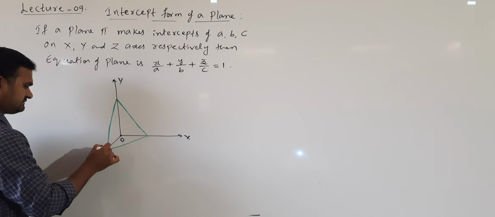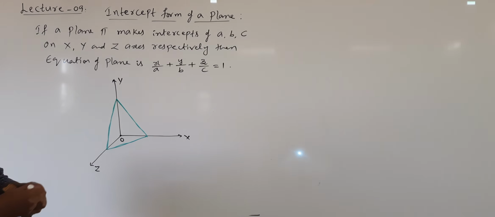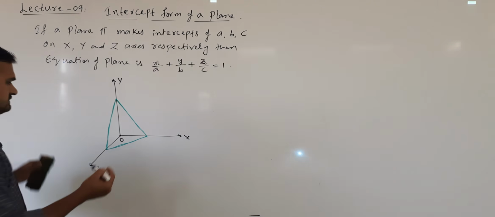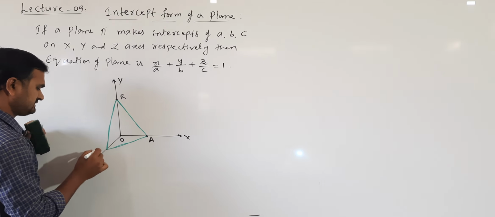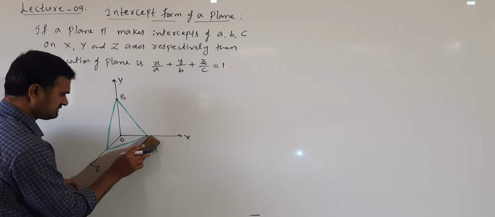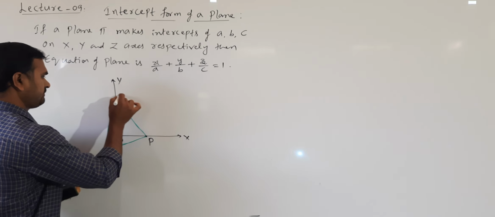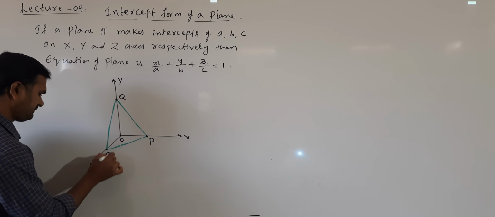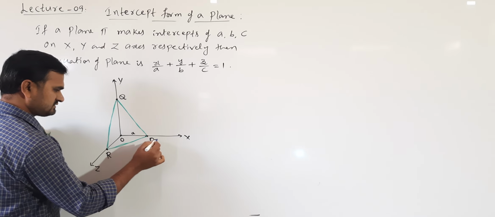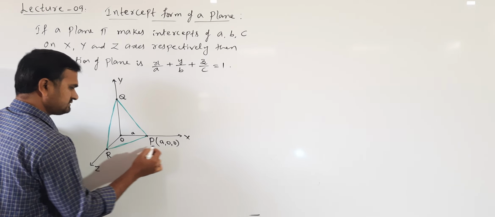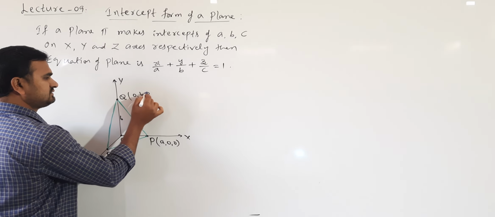So you have to imagine that the plane is making intercepts on the coordinate axes. This is a point on the x axis, suppose it is A, on the y axis it is B. Let us take the notation P, Q, R. So the x intercept is a, which means this length is a, so the point P we can write as (a, 0, 0). Next, the y intercept is b, so this point we can write as (0, b, 0).